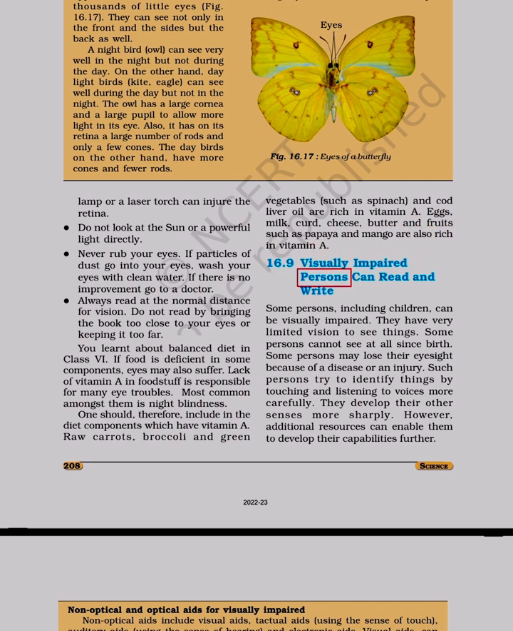16.9. Visually impaired persons can read and write. Some persons, including children, can be visually impaired. They have very limited vision to see things. Some persons cannot see at all since birth. Some persons may lose their eyesight because of a disease or an injury.